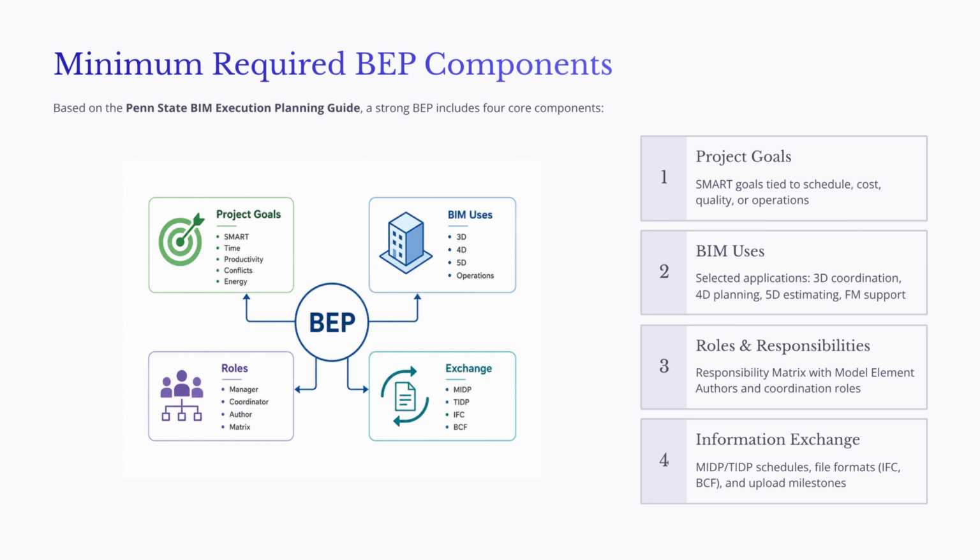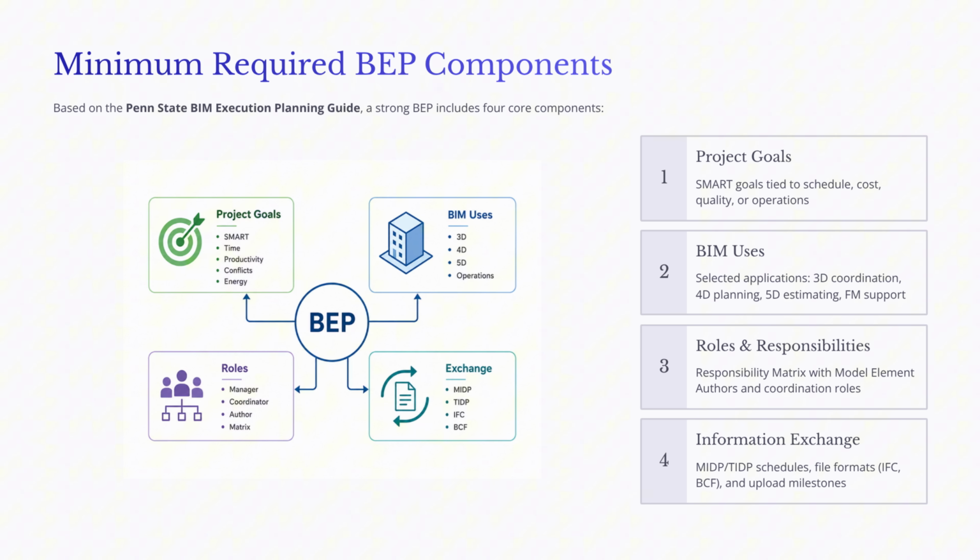The fourth component is information exchange. BIM depends on the movement of information between participants. The BEP should define what information will be delivered, who will provide it, who will receive it, when it will be exchanged, and what format will be used. This may include native model files, IFC files, BCF files, upload milestones, coordination meeting schedules, and MIDP or TIDP requirements.